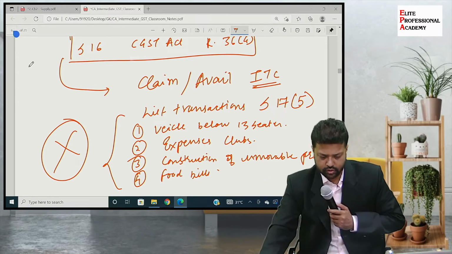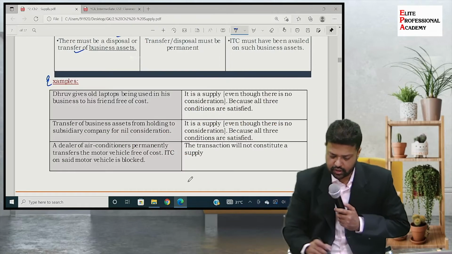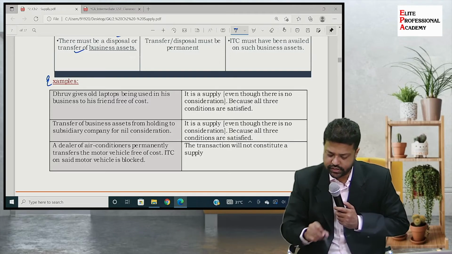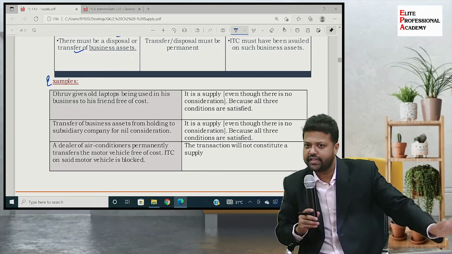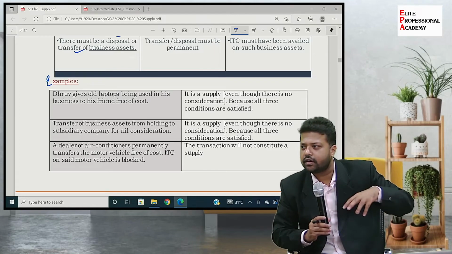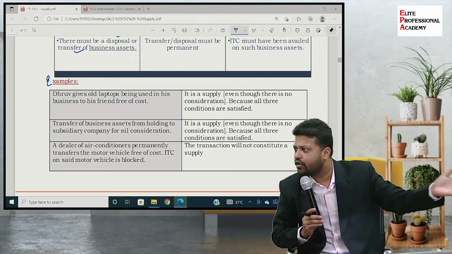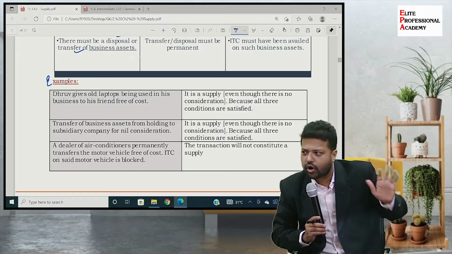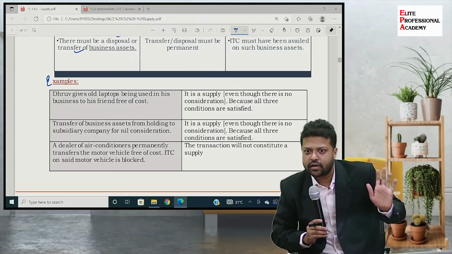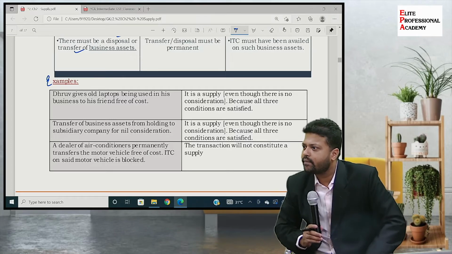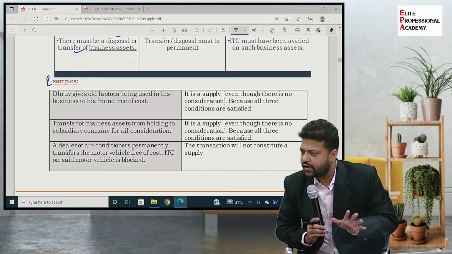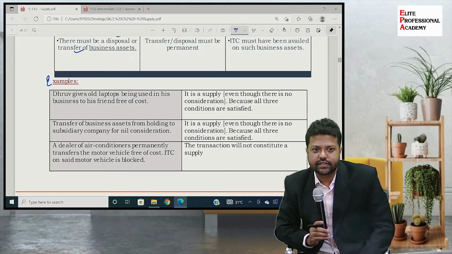So in this example, a dealer of air conditioners permanently transfers a motor vehicle free of cost. ITC on the same motor vehicle is blocked. Means whenever he bought the vehicle, whatever taxes he had paid on that vehicle were not available as input tax credit. Those were blocked. Clear? Have you understood this entire concept of blocked credit? So now you tell me whether this is a supply or not.